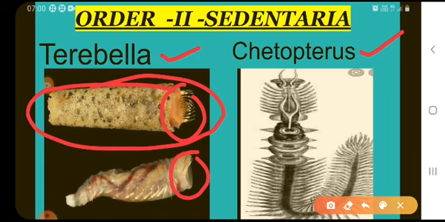In Terebella, the mouth is funnel shaped and parapodia are absent. In Chaetopterus, some parapodia are present. Chaetopterus is commonly called the paddle worm, and the head has a mouth, setae, tentacles, and eyes.